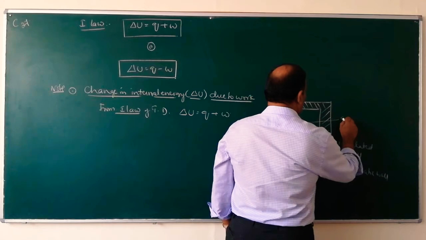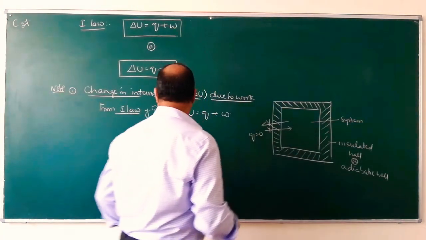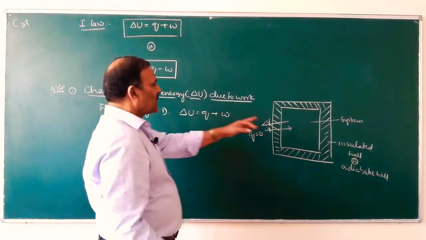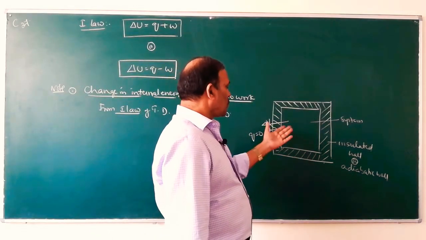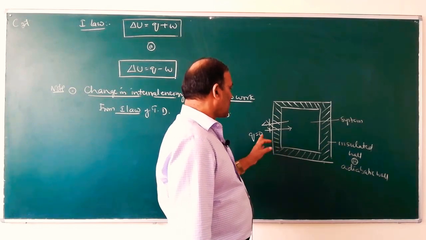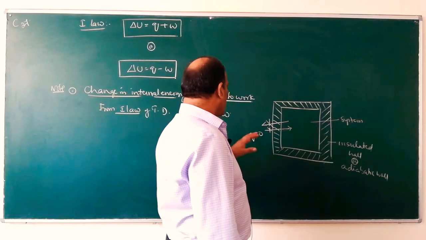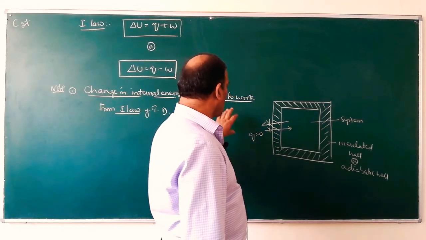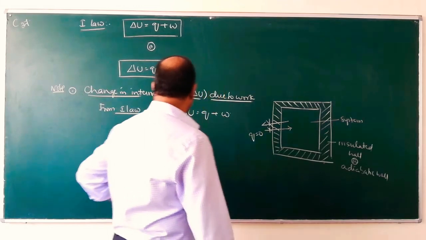So this is the system. What happens if there is no entry of heat into the system or out of the system? The change in internal energy is due to the work, only due to work.